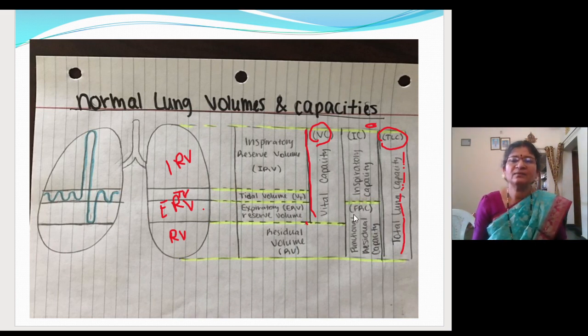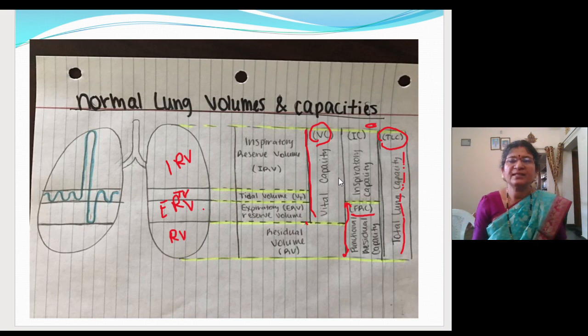What is this one? Functional residual capacity. It includes only two volumes. What are they? Expiratory reserve volume and the residual volume. Here you can see these two.